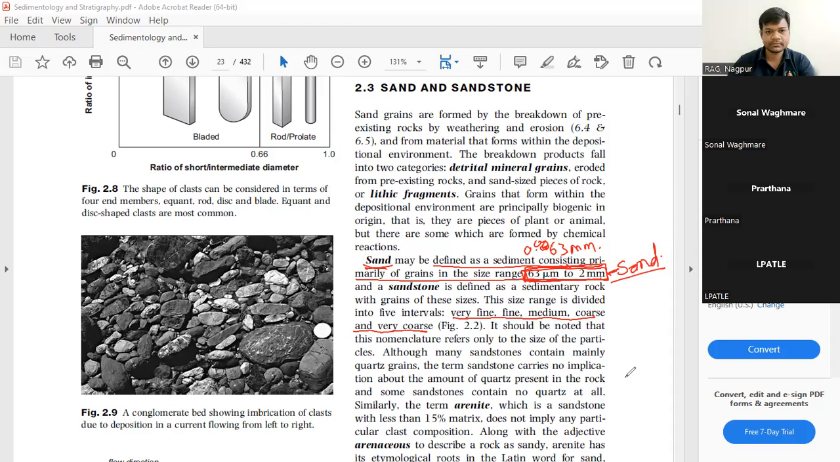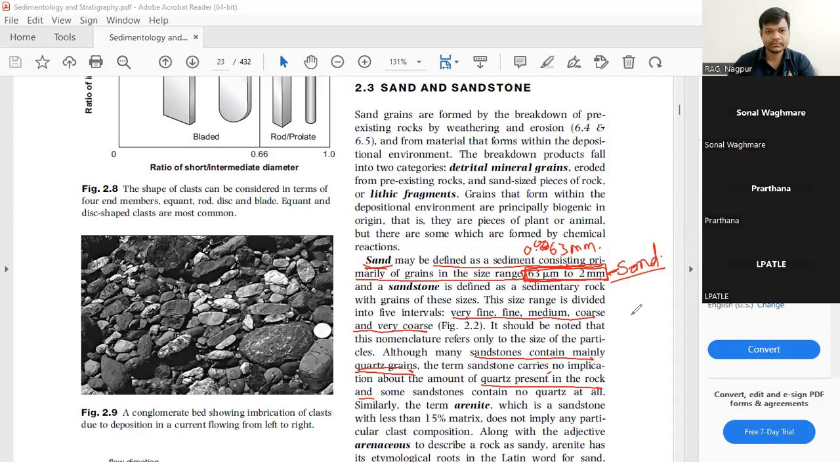There is a rock which contains almost 100% sand. Although many quartz sandstones contain mainly quartz grains, because we know that the construction sand is made up of quartz, the majority of sandstones contain majority quartz. But it does not have any implication on the amount of quartz present in the rock.